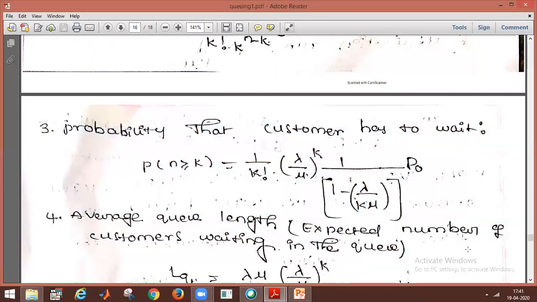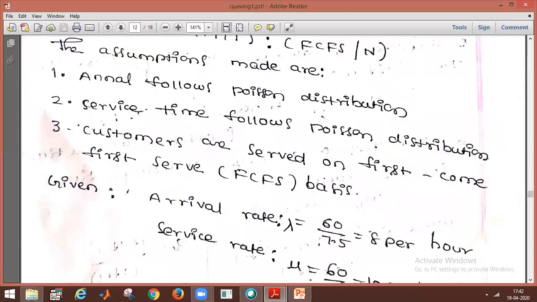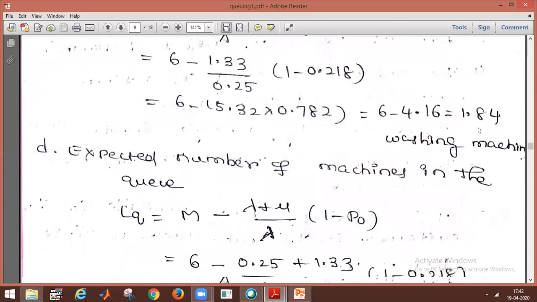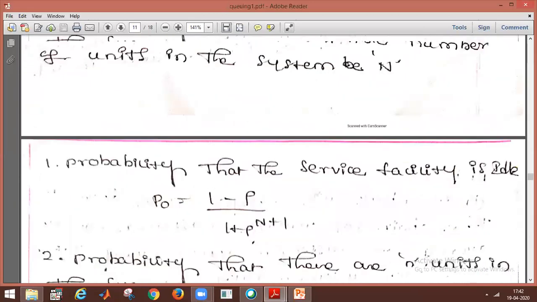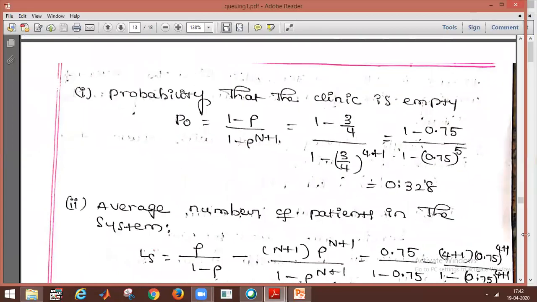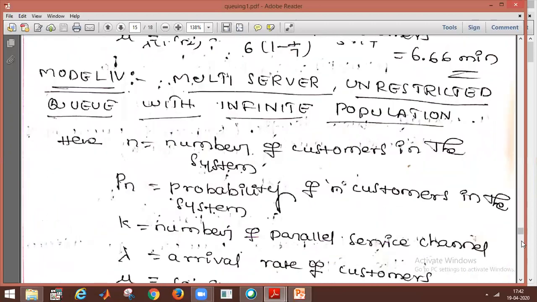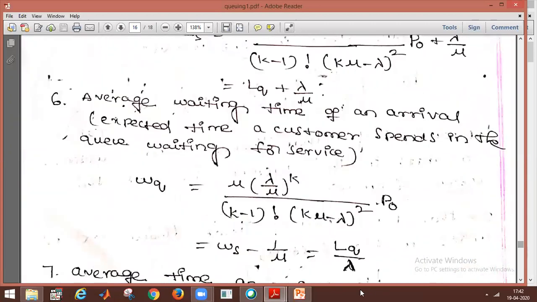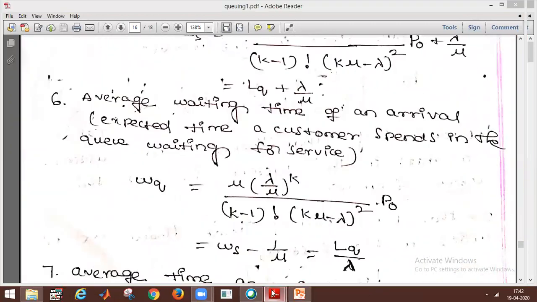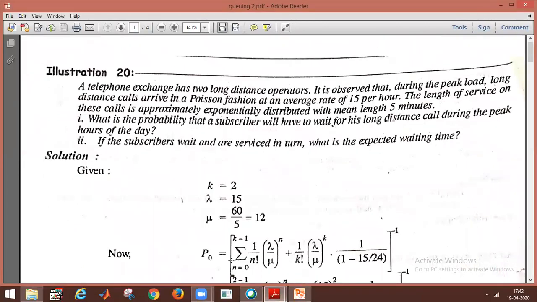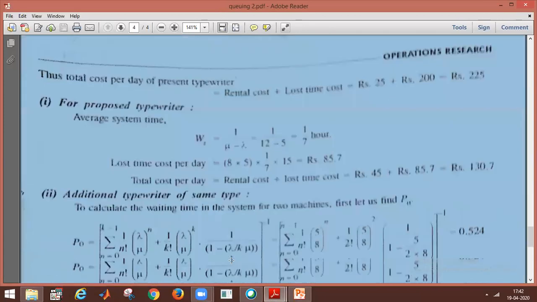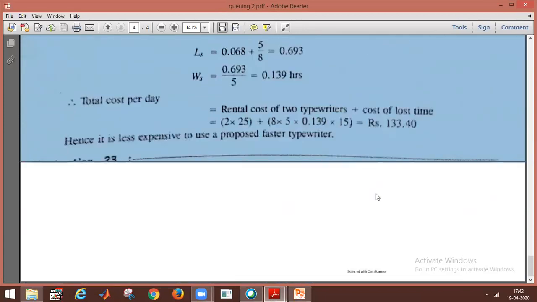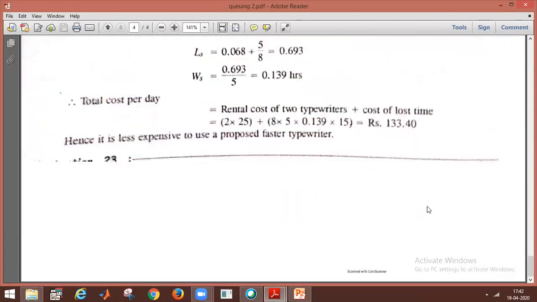Okay. This is the model 4. These three or four problems will be explained. There are so many models, with three or four problems each. Okay. Thank you.